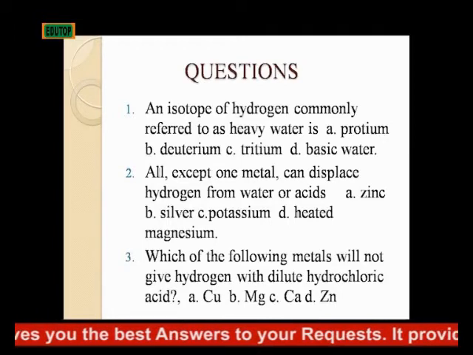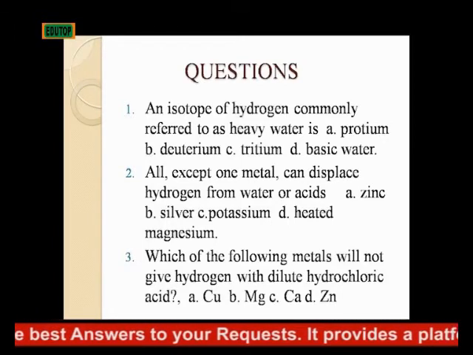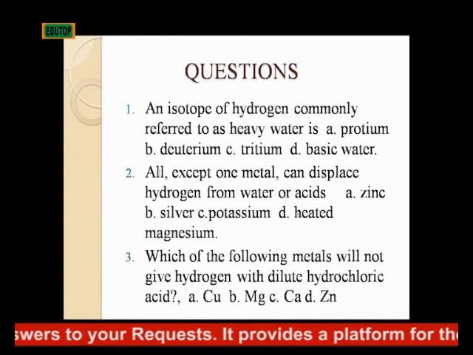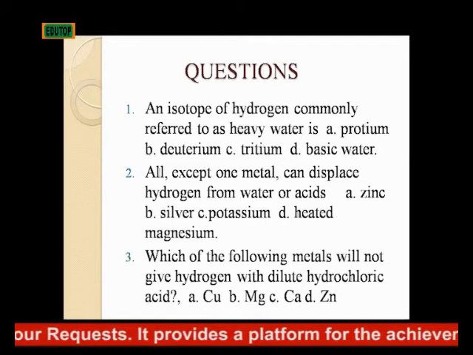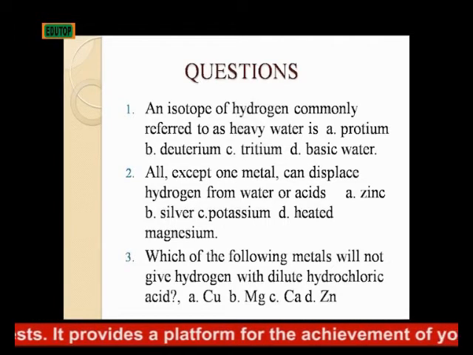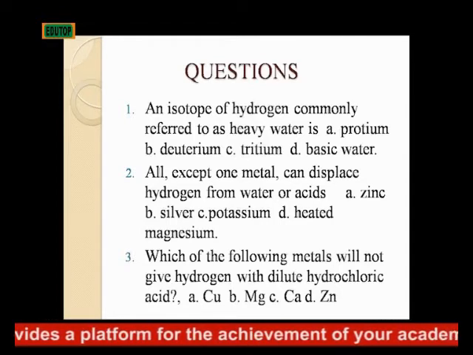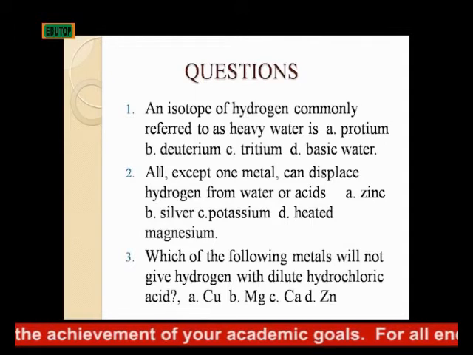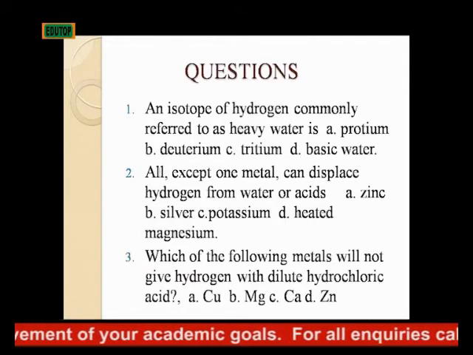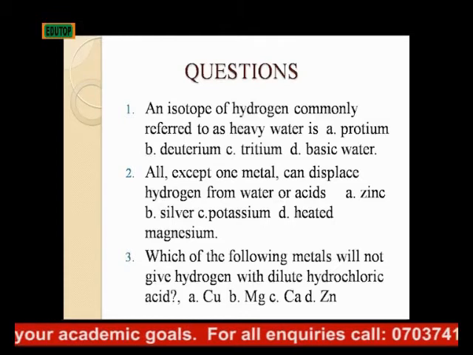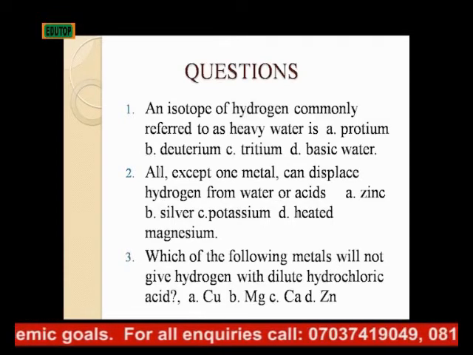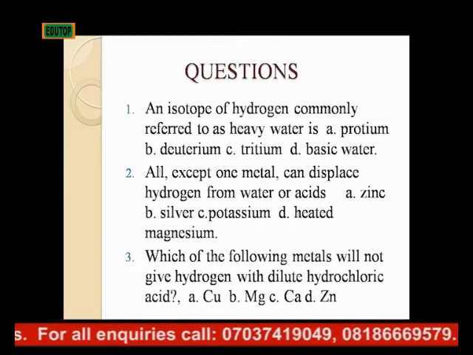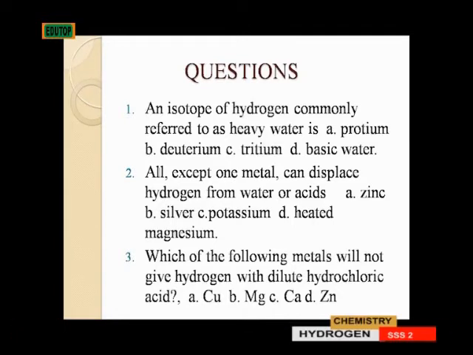Questions. 1. An isotope of hydrogen commonly referred to as heavy water is: A. Protium, B. Deuterium, C. Tritium, D. Basic water. 2. All except one metal can displace hydrogen from water or acid: A. Zinc, B. Silver, C. Potassium, D. Heated magnesium. 3. Which of the following metals will not give hydrogen with dilute hydrochloric acid?